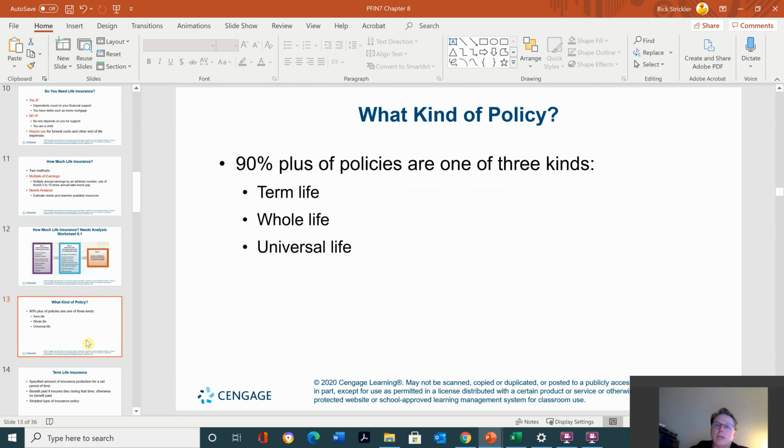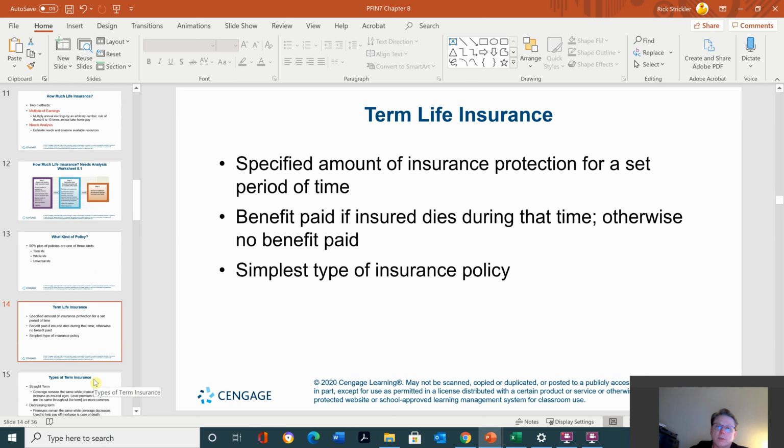What kind of policy? 90% plus of policies are one of three kinds: term life, whole life, universal life. Term life specifies the amount of insurance protection for a set period of time. Benefits are paid if the insured dies during that time. Otherwise, no benefits are paid. Simplest type of insurance. It's also the cheapest insurance because it just covers the time that you're talking about.